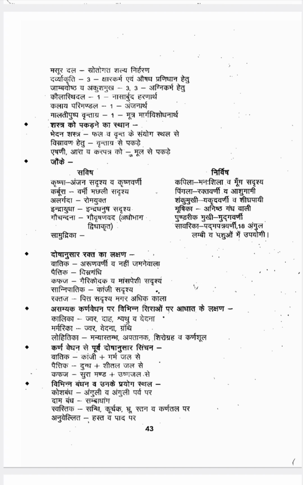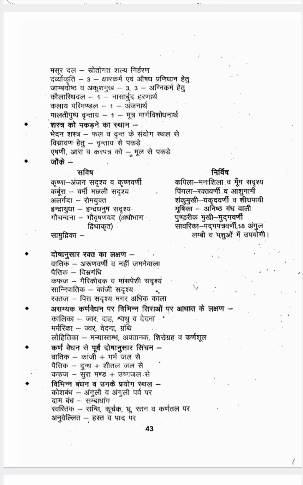Alagarda is Roma Yukta, the whole body has hairs. Indrayudha looks like Indradhanush, in that shape. Then Gochandana is Go Vrishanavat, in the shape of a bull's testicle. Last one is Samudrika.